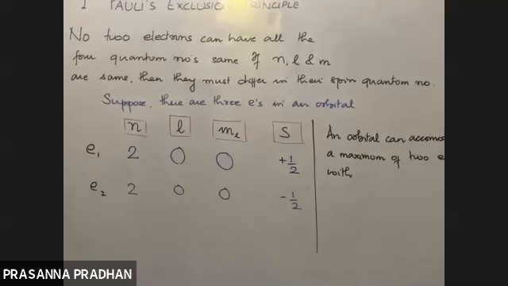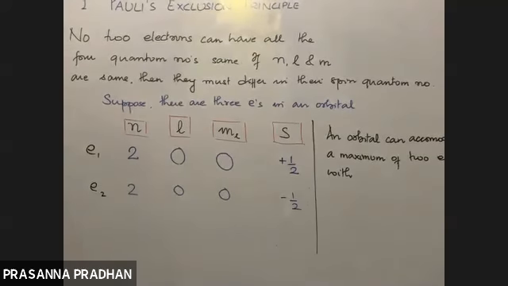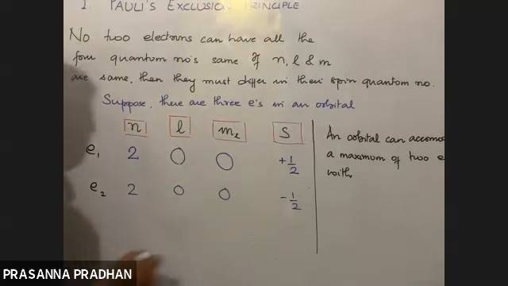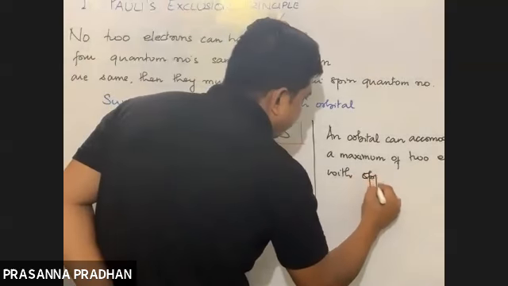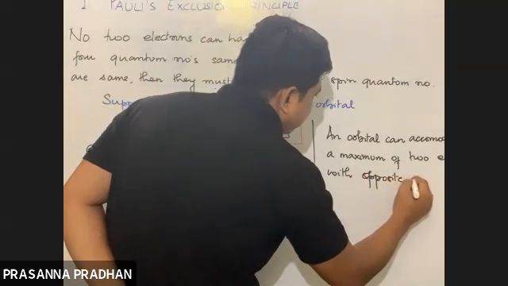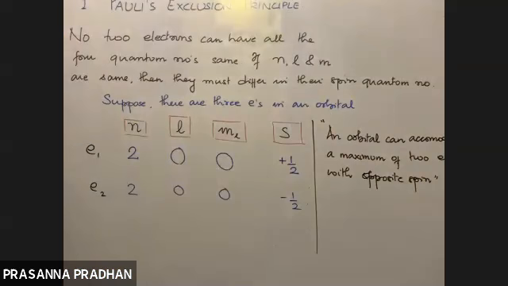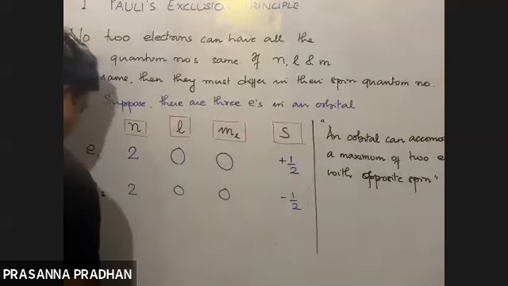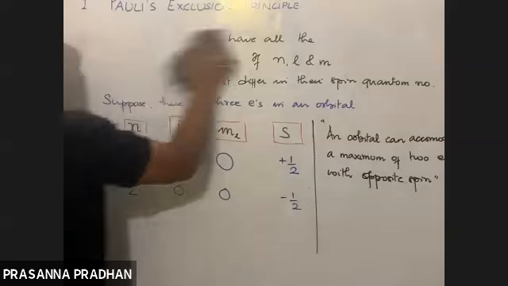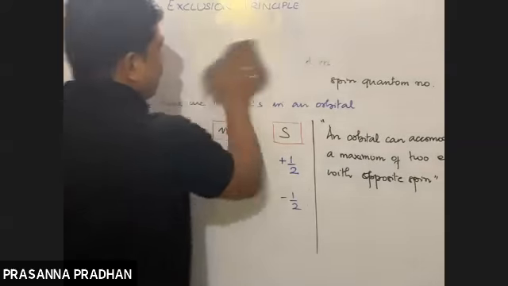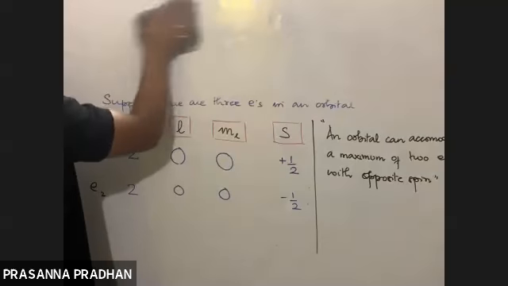So according to Pauli's exclusion principle, an orbital can accommodate a maximum of 2 electrons, that also with opposite spin. This is how Pauli's exclusion principle needs to be understood.